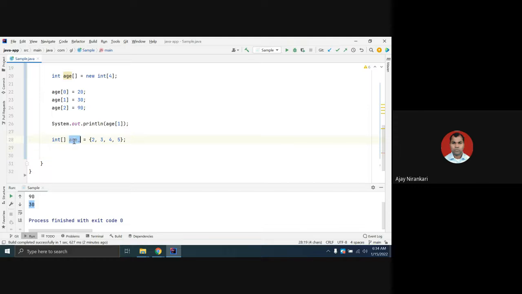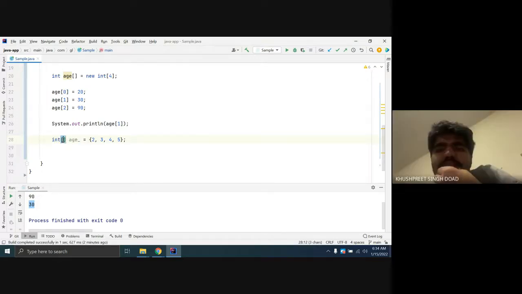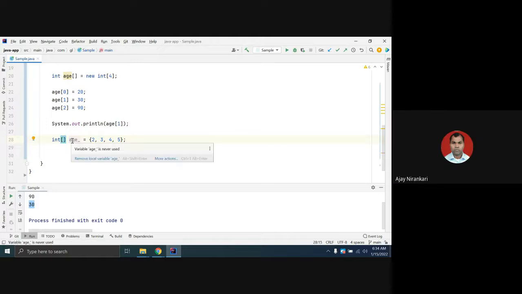Here you define the age variable, and you want to indicate to the compiler that this age variable is an array. You give the brackets after the variable, or before the variable. Java supports both options. Okay, these are the two ways you can declare variables.